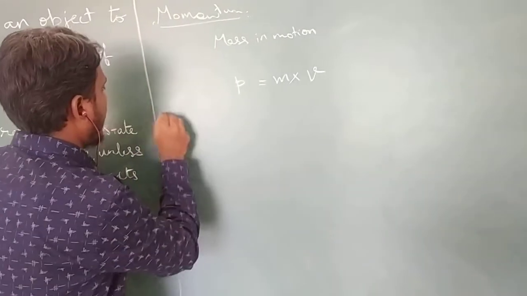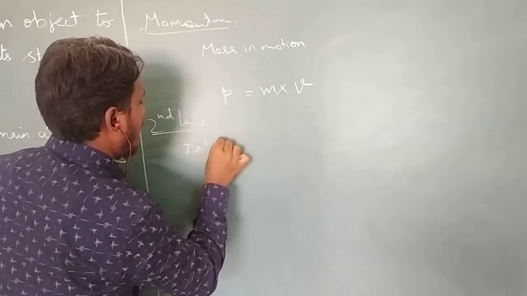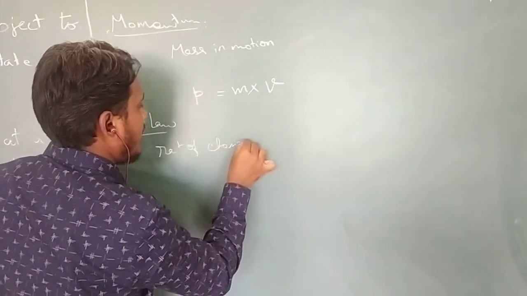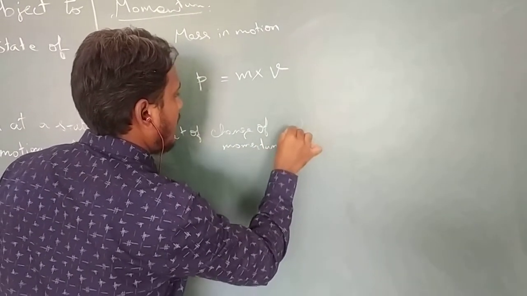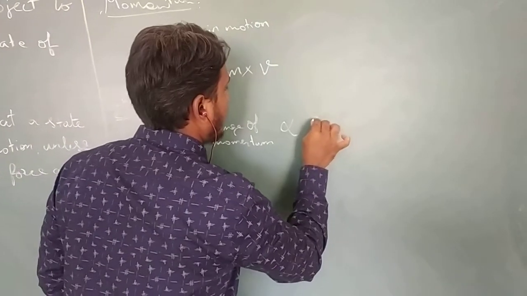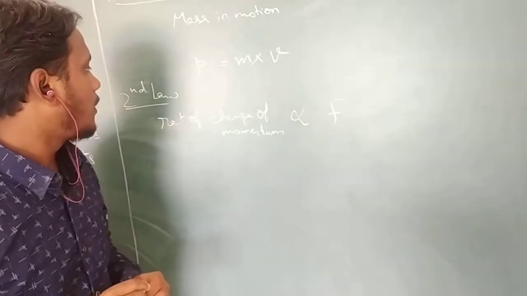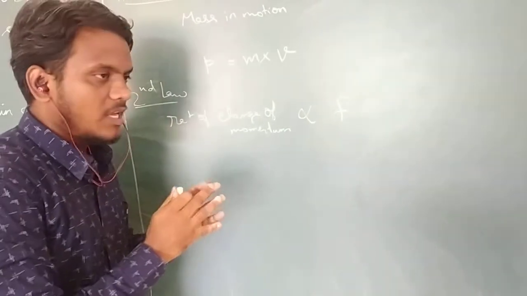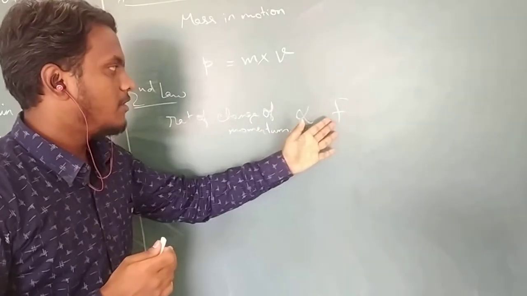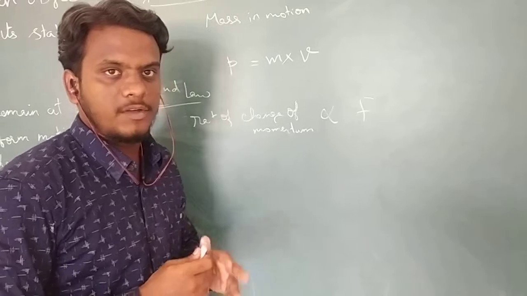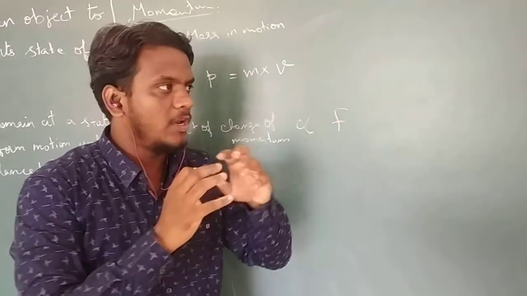Now coming to the second law. The second law states that the rate of change of momentum of an object is directly proportional to the externally applied force. So if you externally apply a force, the momentum will change, and the rate of change of momentum is proportional to that force. If the force is high, the rate of change of momentum will be high. If the force is lesser, the rate of change of momentum will also be slower.